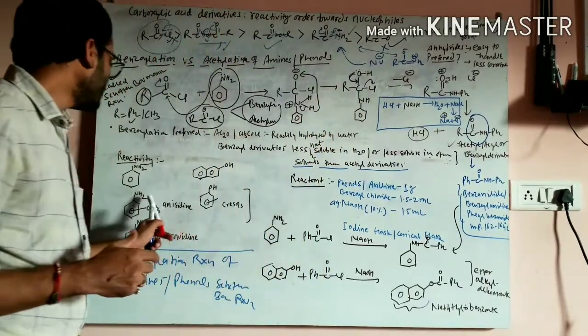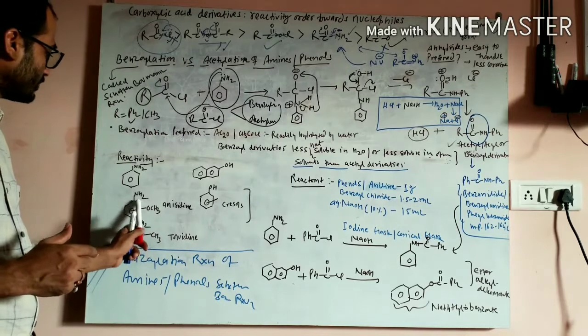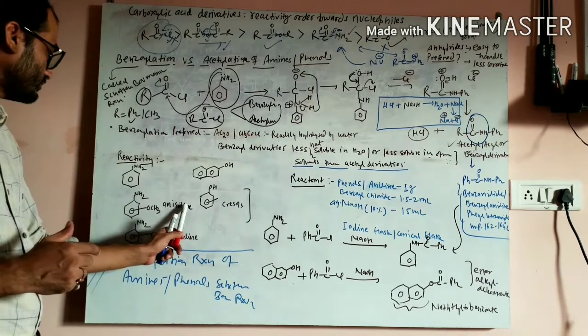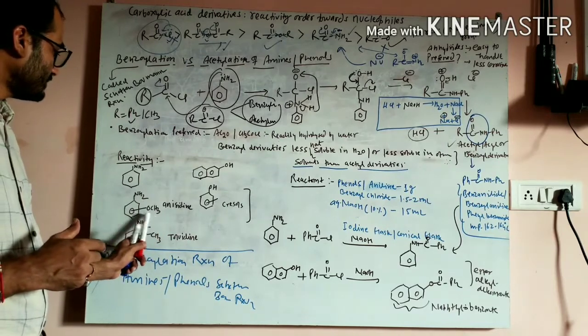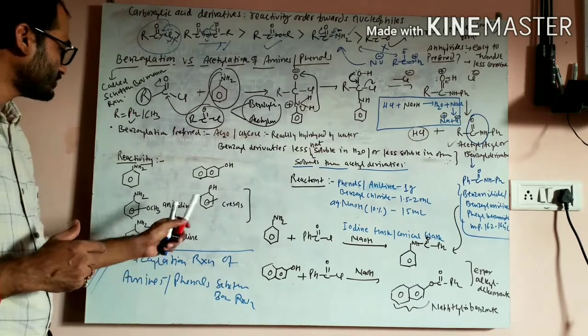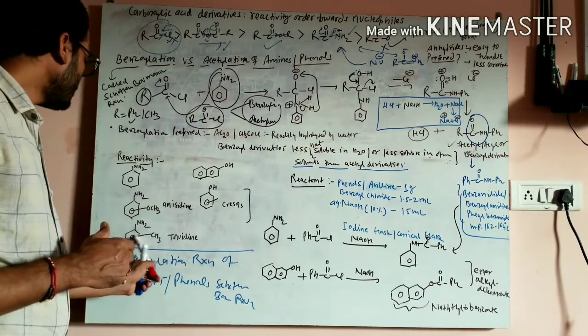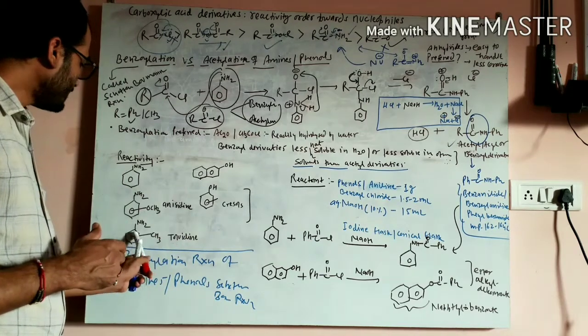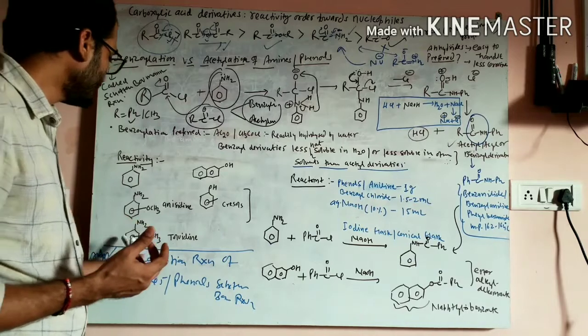If I give you this anisidine molecule, anisidine is an amine with an OCH3 on the ring. If this is at the ortho position, it is called ortho-anisidine. If this is at the para position, this is called para-anisidine. And if this OCH3 is at the meta position, this is called meta-anisidine. And this is toluidine, aniline with a CH3 group. The ortho position is called ortho-toluidine, this is para and this is meta-toluidine.